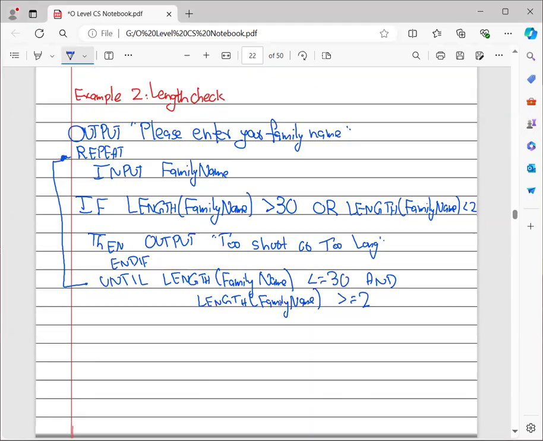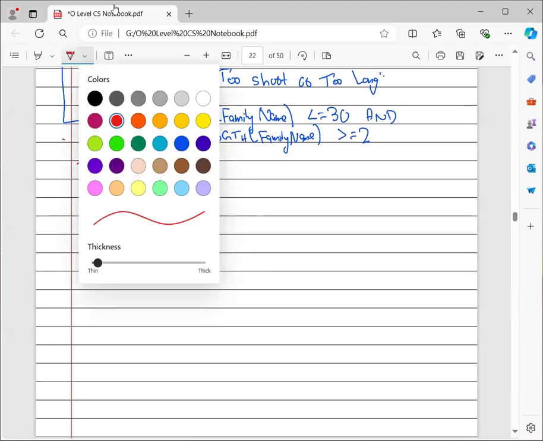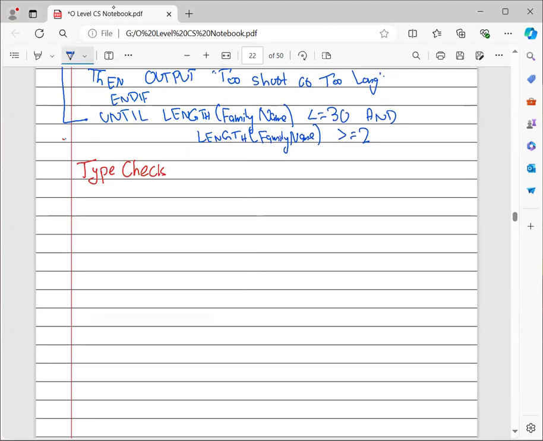Now I'm moving to the third validation check, that is your type check. In your type check, we basically check whether the exact type is entered into the box or not. For example, if someone has asked for the name and you have entered your age, it's totally wrong. That means you have not entered that type.